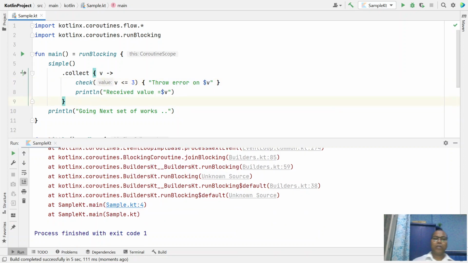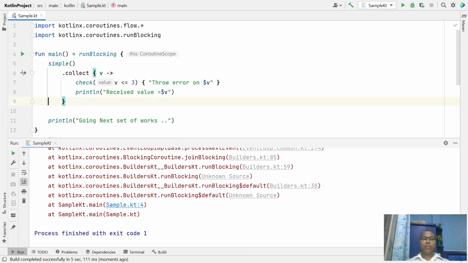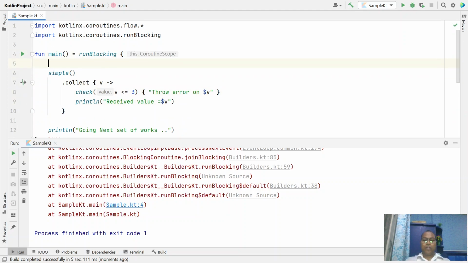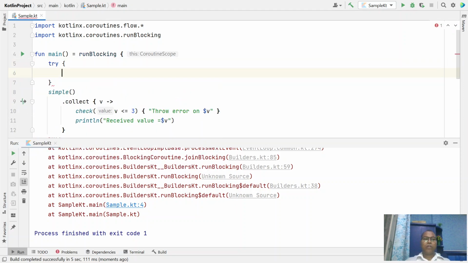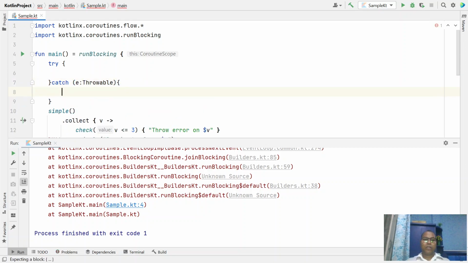So the simplest way is to bound whatever code you have inside your try block, and in the catch, whatever exception you get, print it, say print caught, and give it the value we are getting.